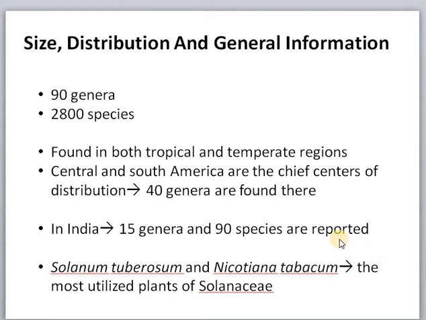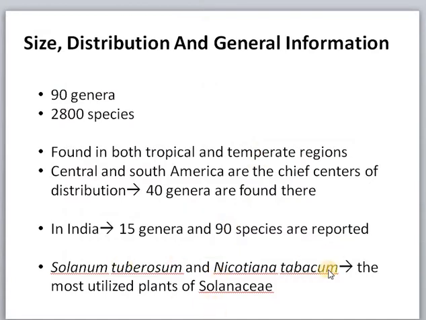In India, there are 15 genera and 90 species. Solanum tuberosum and Nicotiana tabacum are the most utilized plants, the potato and tobacco. These two are the plants which are mainly used in Solanaceae. These are the plants of trade.